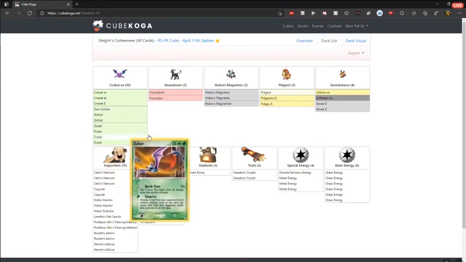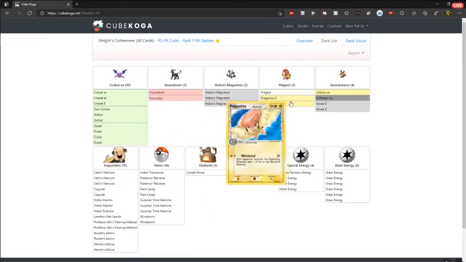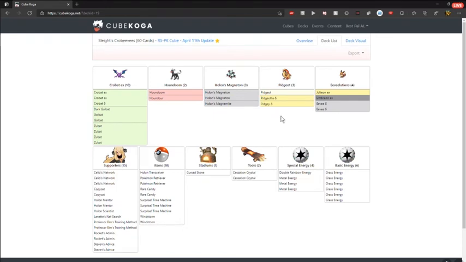So we've got the Crobat line, the Houndoom line, a Holand's Magneton line, Pidgeot line, and so on. So that's really cool as well. And there's a few export options. So if we wanted to play this on PTCGO, assuming all the cards in your deck were on PTCGO, that's an option. We've got Tabletop Simulator. We can export to Untap. And we can also download a visual of the deck, just as an image.